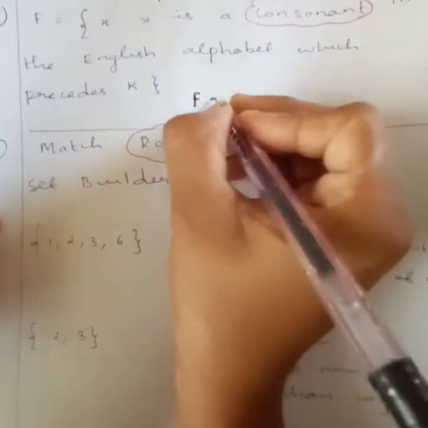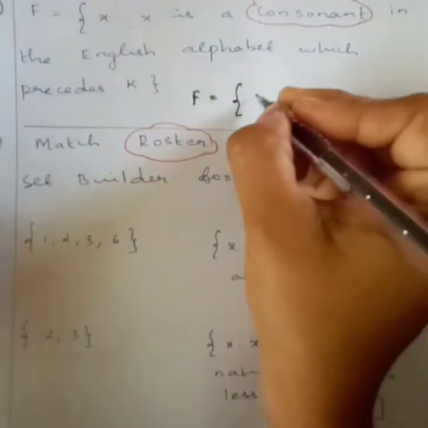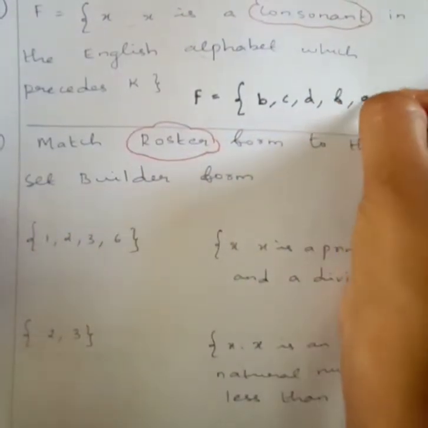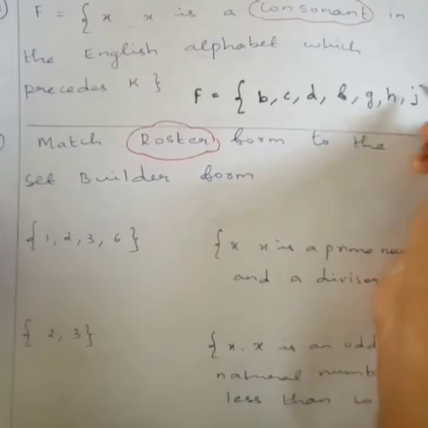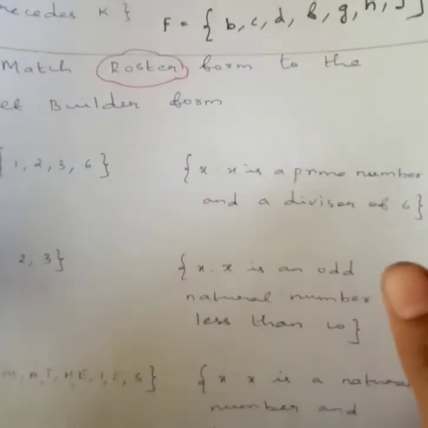So the set is nothing but, what is the set here? B, C, D, F, G, H and J. Okay, this is the set form for this.